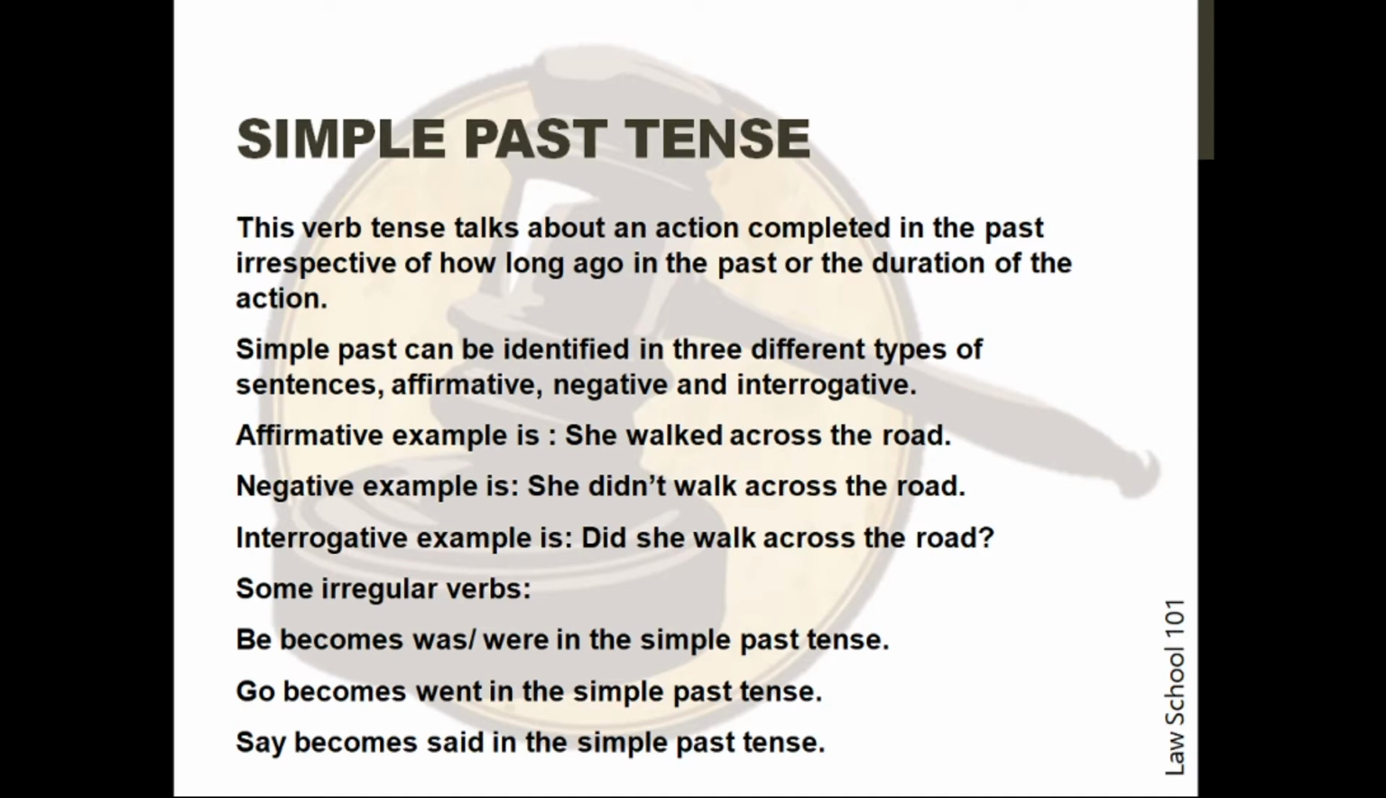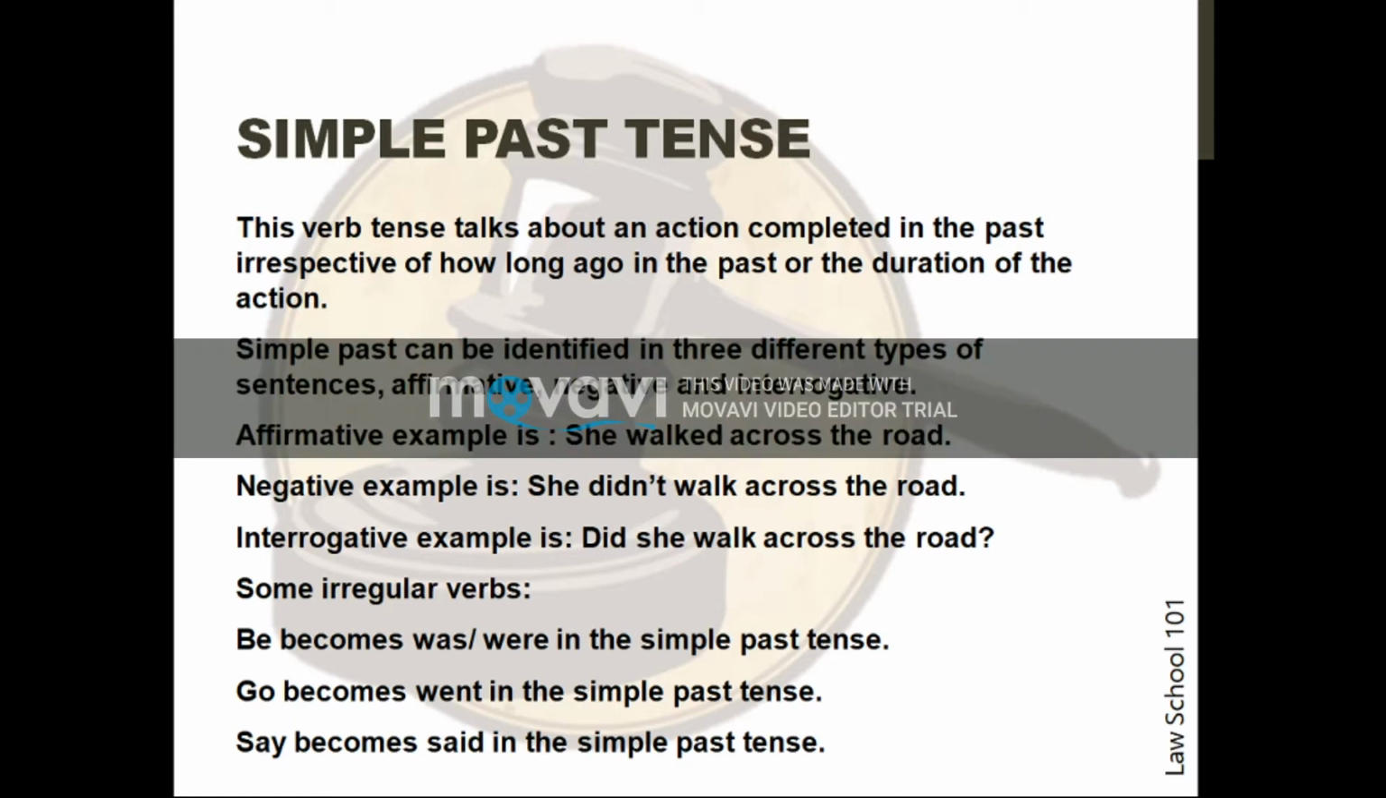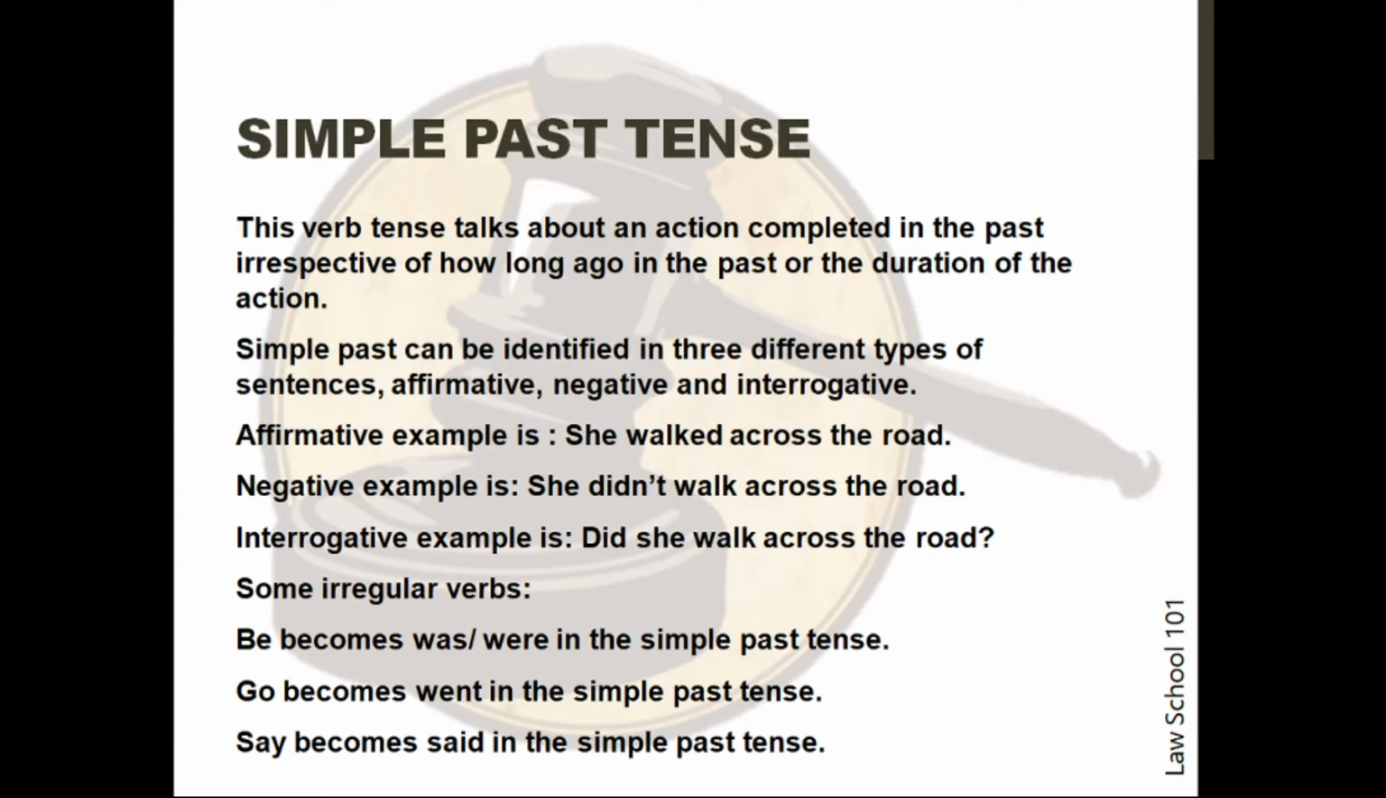Some irregular verbs exist when changing to past tense. The three most important have been discussed. These are, number 1, be becomes was or were in the simple past tense. Number 2, go becomes went in the simple past tense. And number 3, say becomes said in the simple past tense.